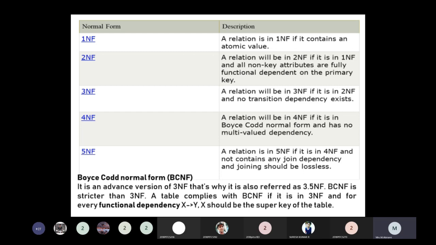We take the unique value, the register number, so X implies name, date of birth and mobile number. Able to understand?